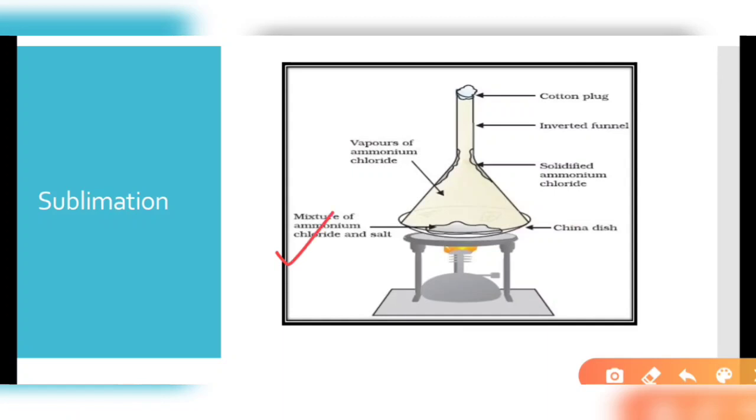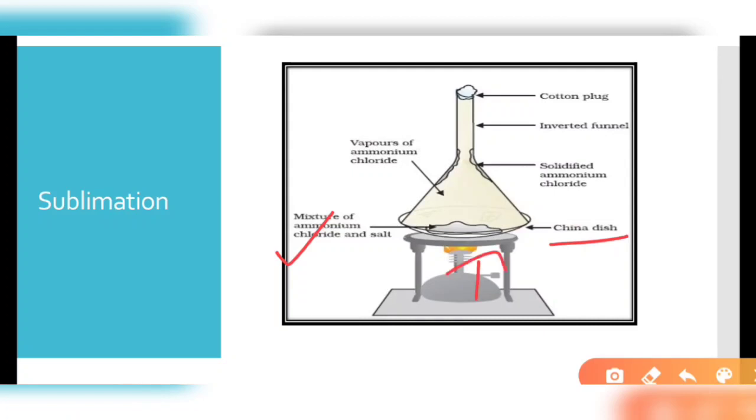We know that ammonium chloride is volatile in nature and can sublime easily on heating. So we take a china dish, put an inverted funnel over it, and plug it with cotton so that we can get pure crystals of ammonium chloride as well.